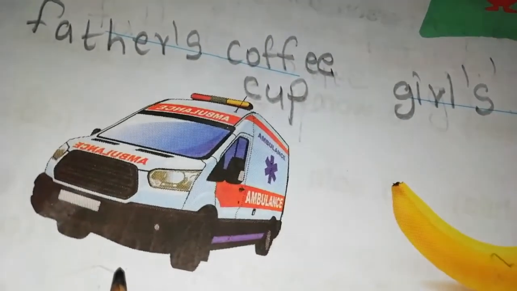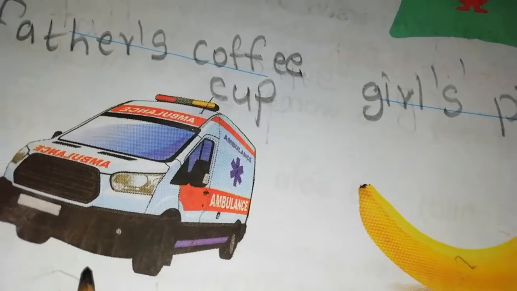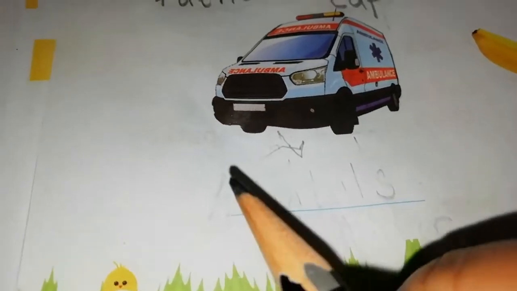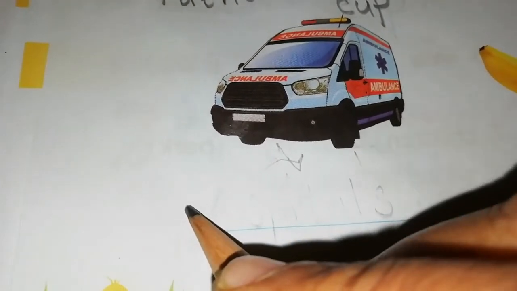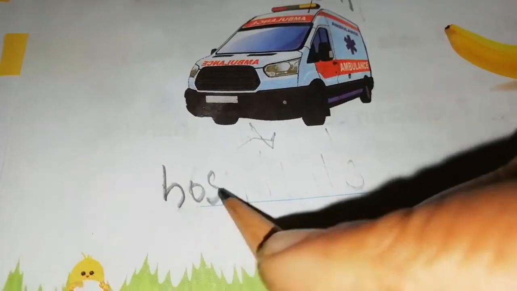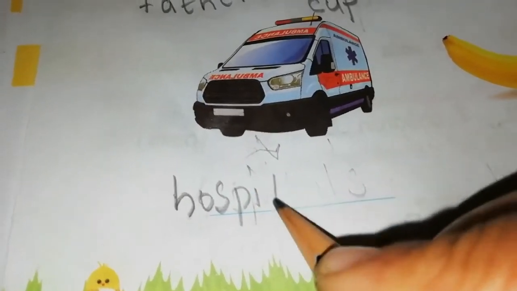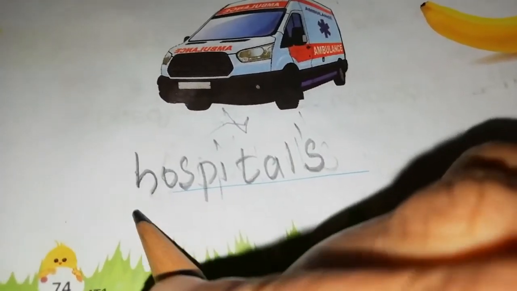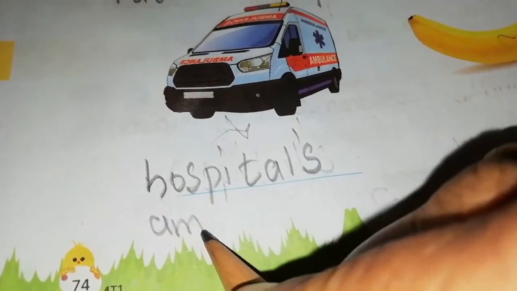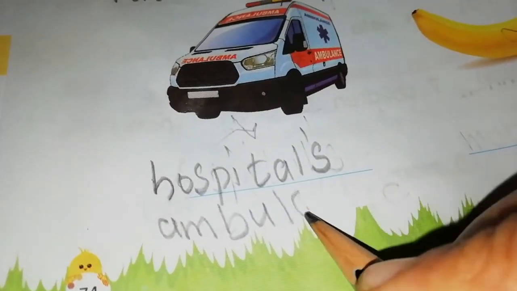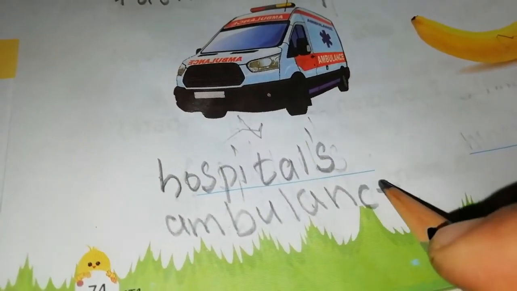Now what is this, students? It is an ambulance. Right? From where this ambulance came? From hospital. So shall we give a name? Hospital's ambulance. HOSPITAL apostrophe S. Ambulance.